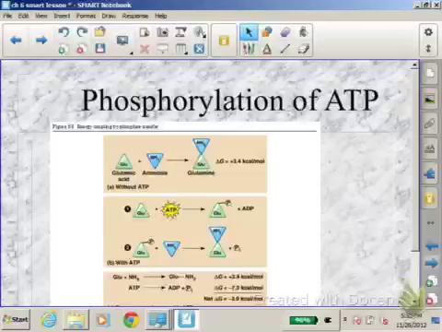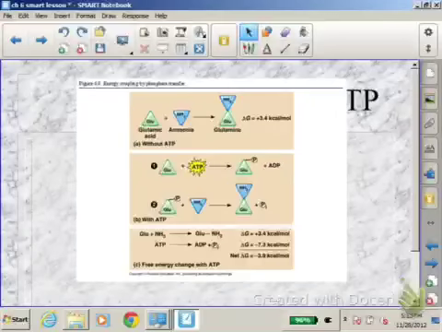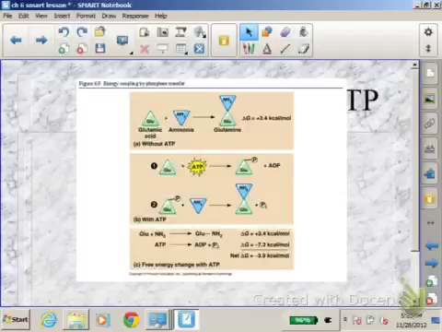This is just another diagram showing you what phosphorylation is. And it actually shows you how much energy is being created. Take a moment to look at that diagram and kind of figure out what's going on.